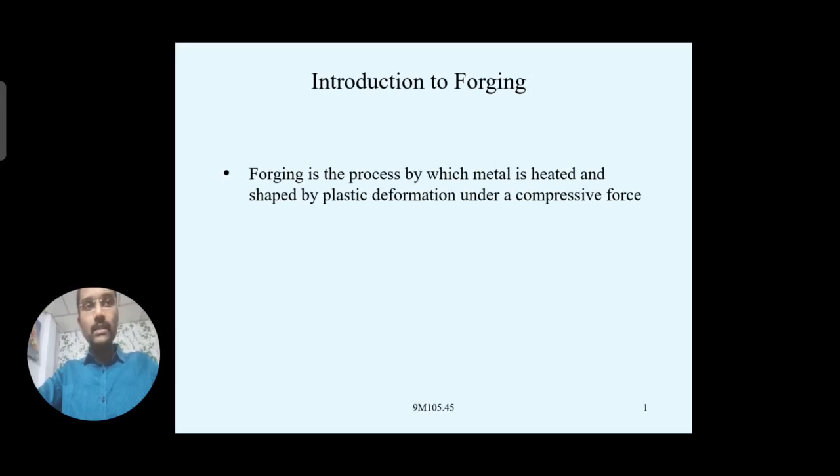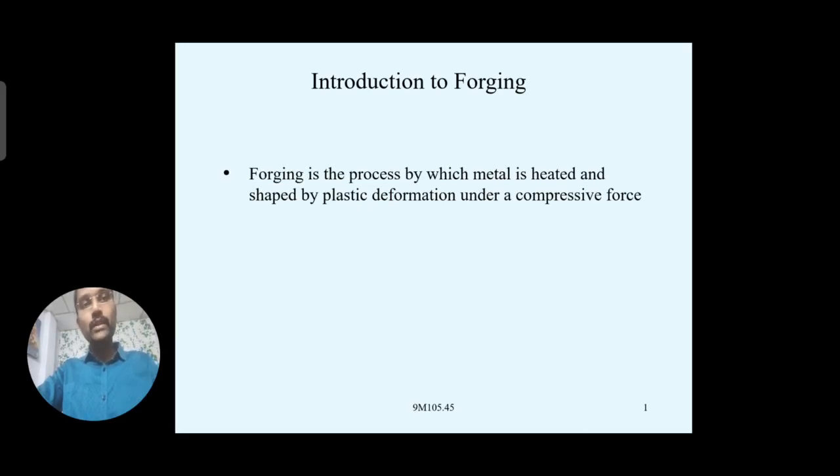That depends on the metal's melting point. You reach up to below the melting point, or above the recrystallization temperature of that particular metal. Depending on the metal, different melting points and different recrystallization temperatures will be there.